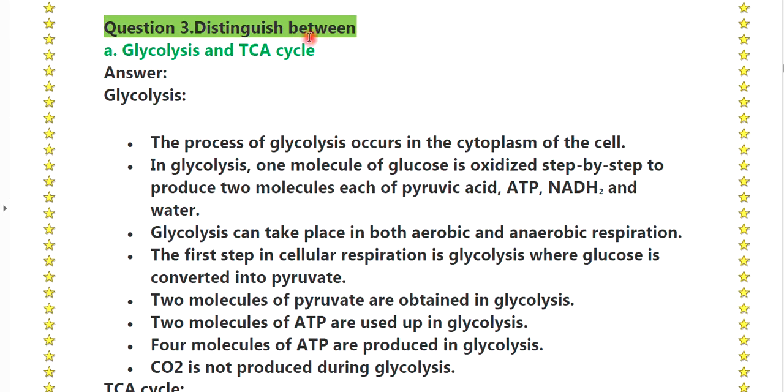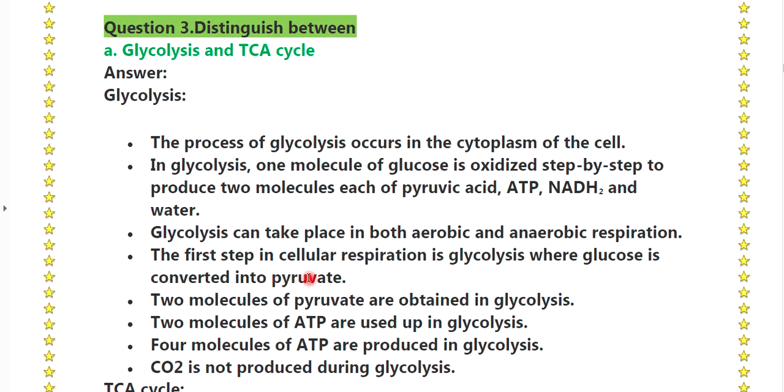Question number 3, distinguish between. Okay, first is glycolysis and TCA cycle. Glycolysis: the process of glycolysis occurs in the cytoplasm of the cells. In glycolysis, one molecule of glucose is oxidized step by step to produce two molecules of pyruvic acid, ATP, NADH2 and water. Glycolysis can take place in both aerobic and anaerobic respiration.